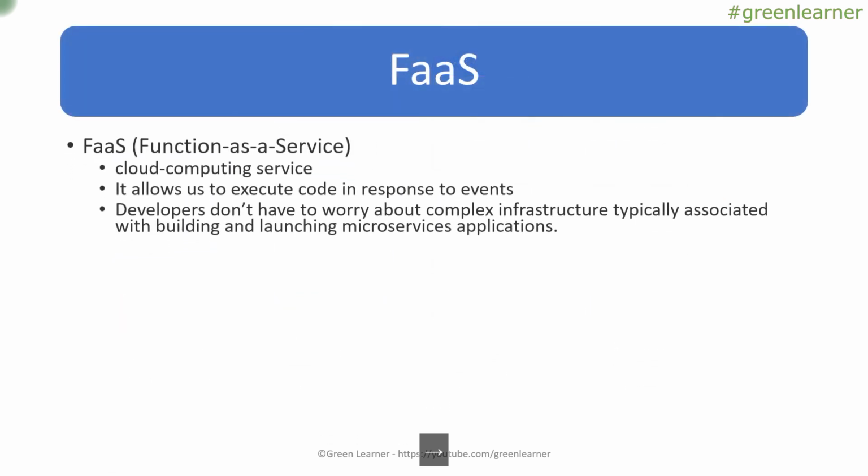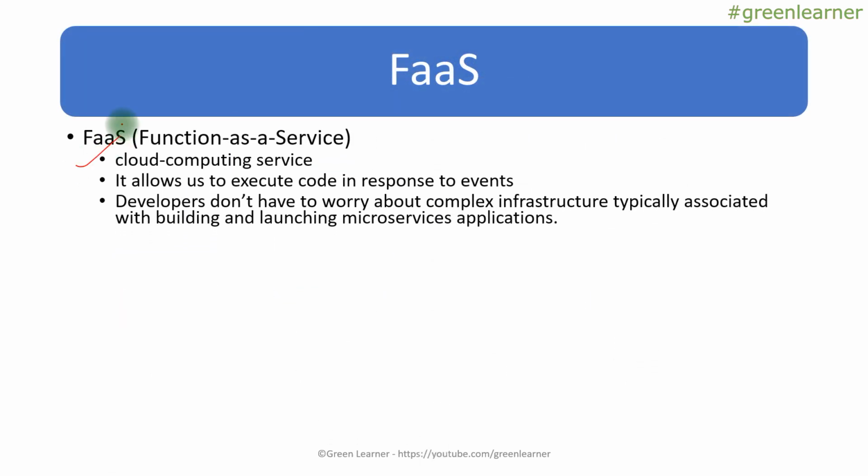Function as a service is a cloud computing service. It allows us to execute code in response to events, so it is going to respond to some events that it detects. Developers don't have to worry about the complex infrastructure typically associated with building and launching microservices applications, which I explained in infrastructure as a service, VM hosting, and previous deployment patterns videos. If you're using function as a service, you do not have to worry about that. You just write the logic, create the function, and deploy it. Everything else will be provided by the cloud provider that we have.